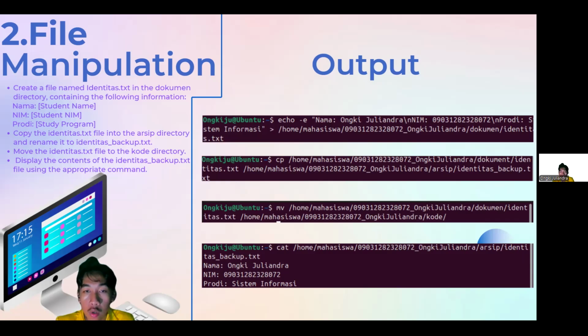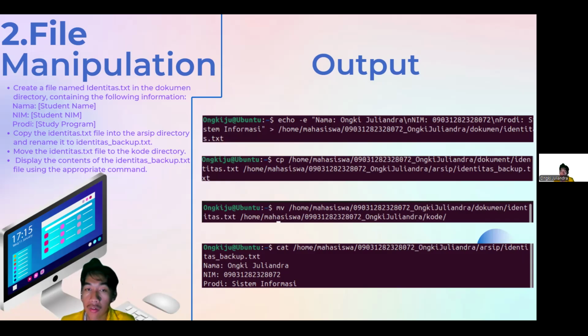Okay, after that, we need to copy the identitas.txt file into the arsip directory and rename it to identitas_backup.txt. In this task, I use the cp command: /home/mahasiswa/name_nama/document/identitas.txt, and then /home/mahasiswa/name_nama/arsip/identitas_backup.txt.